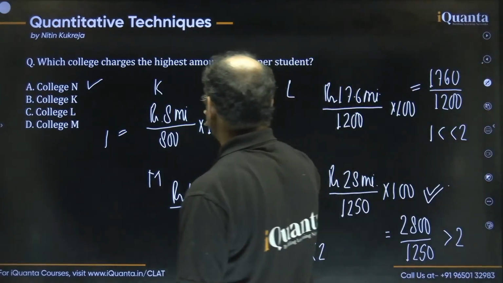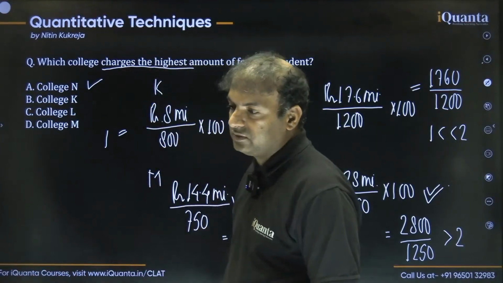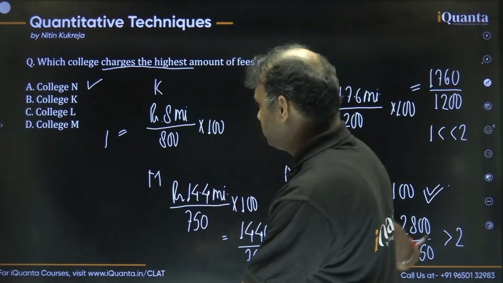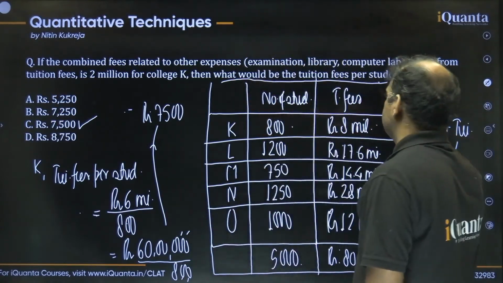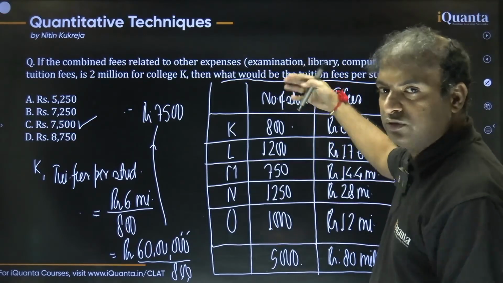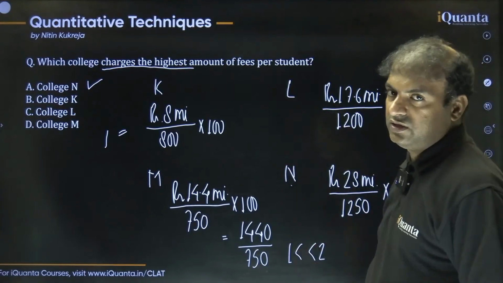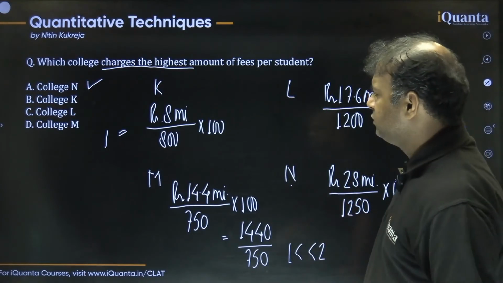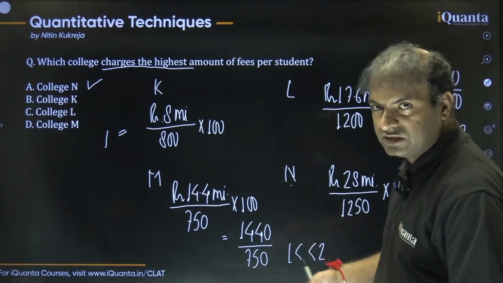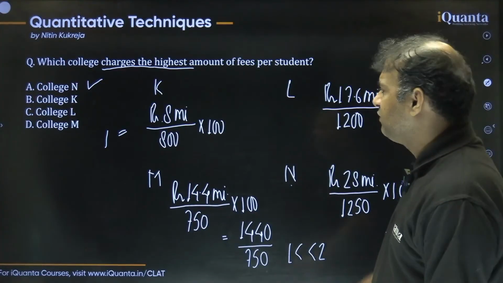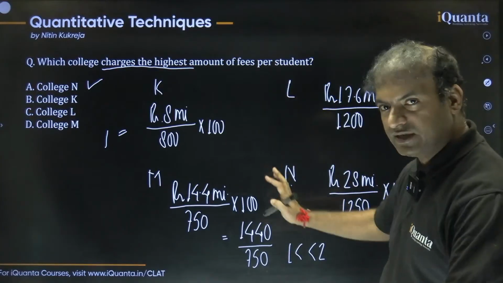You just look at the nature of the question. In this question, they are talking about the comparison, right? Which college charges the highest? So this is about the comparison. If the question is asking the exact value, just like the last problem, that was the absolute one. They're asking what would be the tuition fees per student. So that is the absolute information question, and this is a comparison information question. So when it is about comparison, do not try to calculate the exact value. If that is very time taking, then never calculate, okay? If the calculation is easy, then you can do it once. If the calculation is difficult, you should just compare.